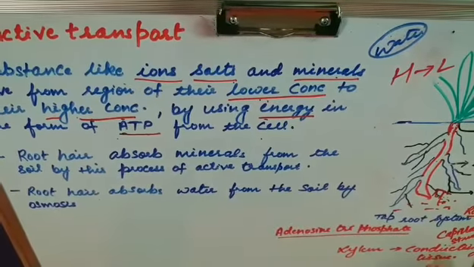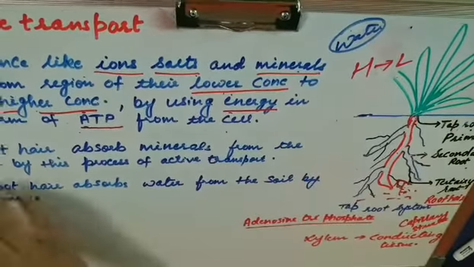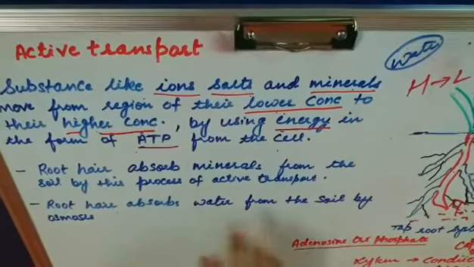Now this conducting tissue will take it to all the parts of the plant. So this is all about active transport.